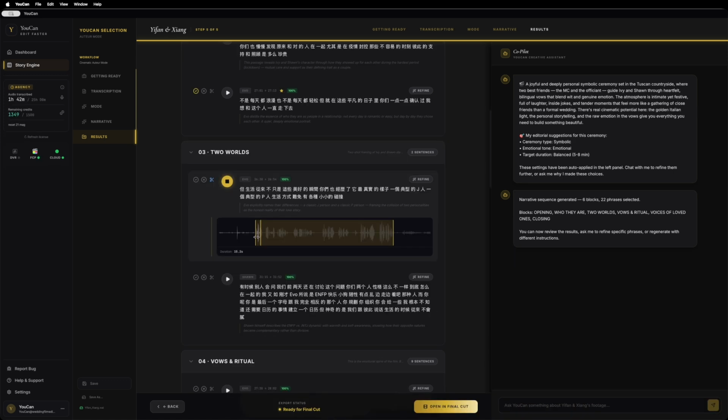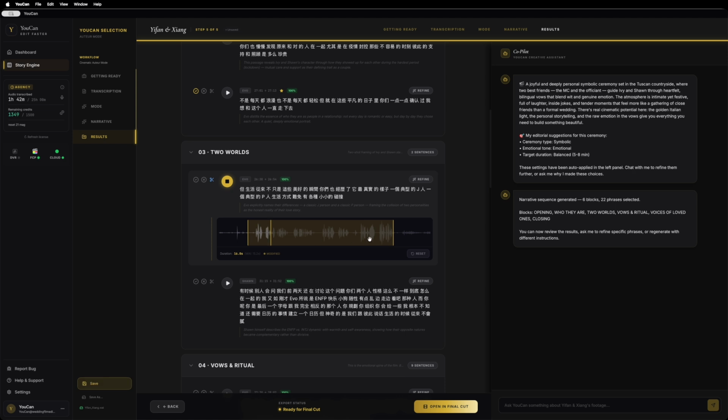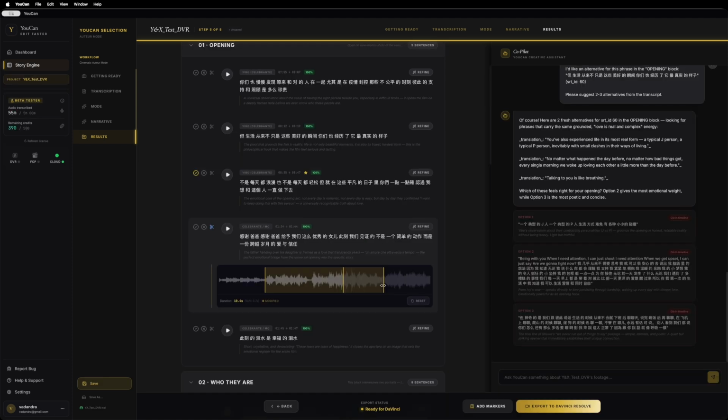And I see 2 handles on the waveform, one for the start, one for the end. I can drag them to trim a breath at the beginning, or a tail at the end, or to add a piece of audio that the AI cut too short. The trim is word accurate because YouCan uses word-level timestamps from the transcription. So when you drag the handle, it snaps to words, not to arbitrary milliseconds.